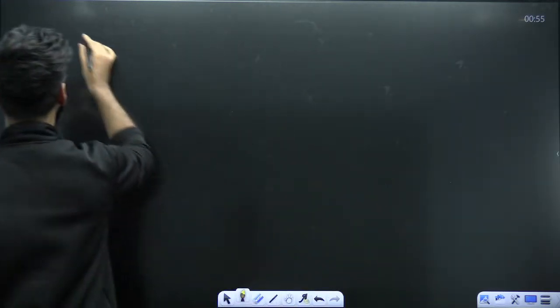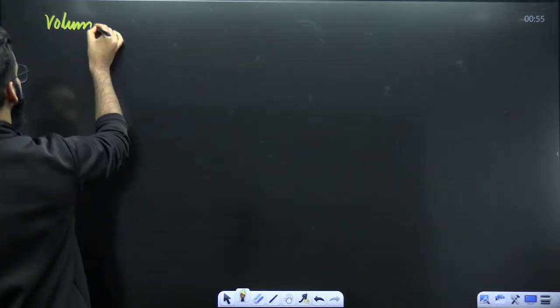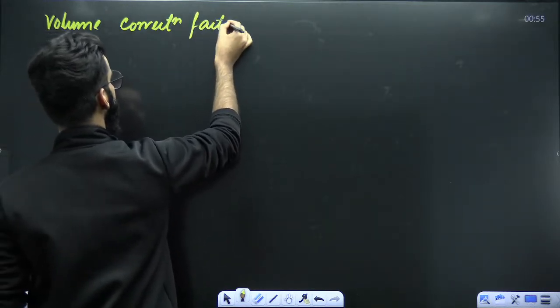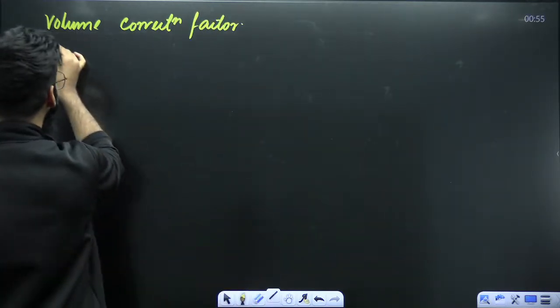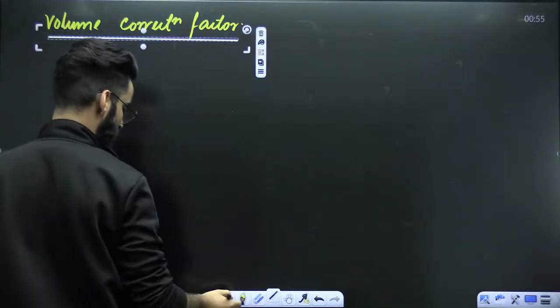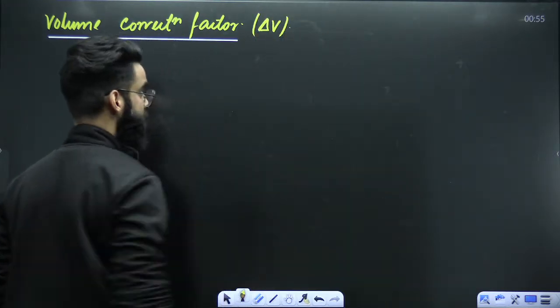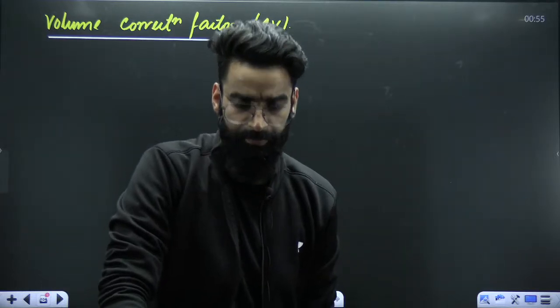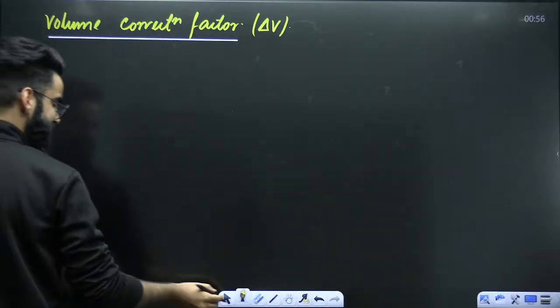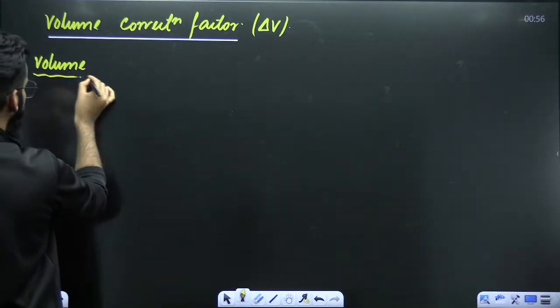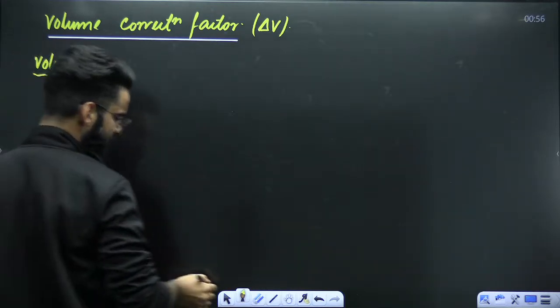This is again important. So I'm marking the heading over here as volume correction factor. Volume correction factor, which is represented by delta V. Now, my dear students, before talking about the volume correction factor, let's get to know what volume is all about. How do we define the term volume?